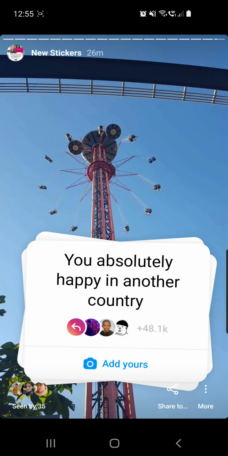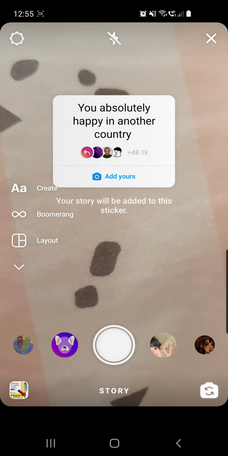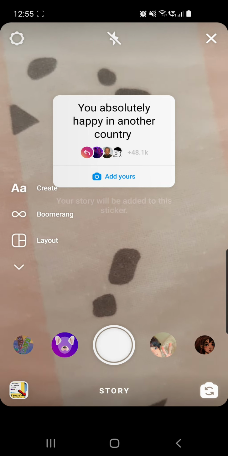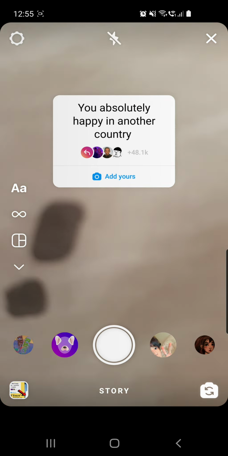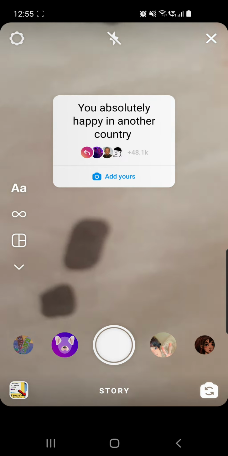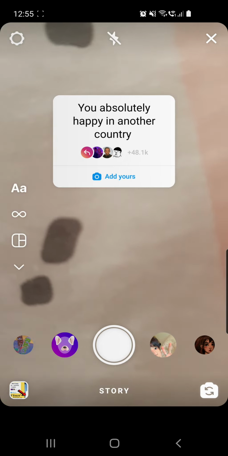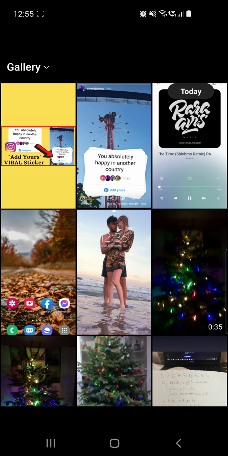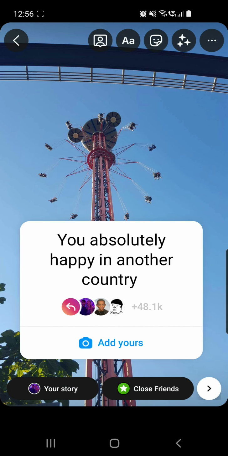Click on the add yours button once you are here, and if you are not able to click on the add yours button, I will show you once I will do the story from where you can get a tutorial to help you solve your problem. So from here you can go to your uploads and choose a photo in another country where you were absolutely happy. I will go with this photo. Is a photo in Spain. So from here you can share your story with your friends.